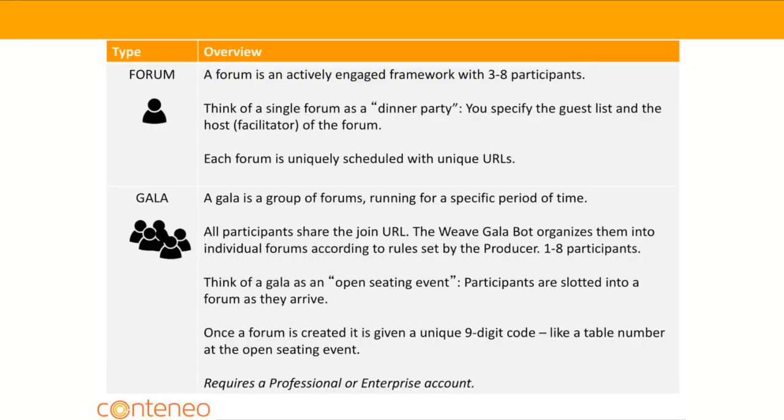It's easiest to think of a Gala as an open seating event, where there's a queue of people lined up outside a building. As they enter the building, they're slotted into a table that's available for participants. When the table is filled up, another table is added, and participants are added to that table. Now, once a forum is created within a Gala, it is given a unique 9-digit code, like the table number at an open seating event.